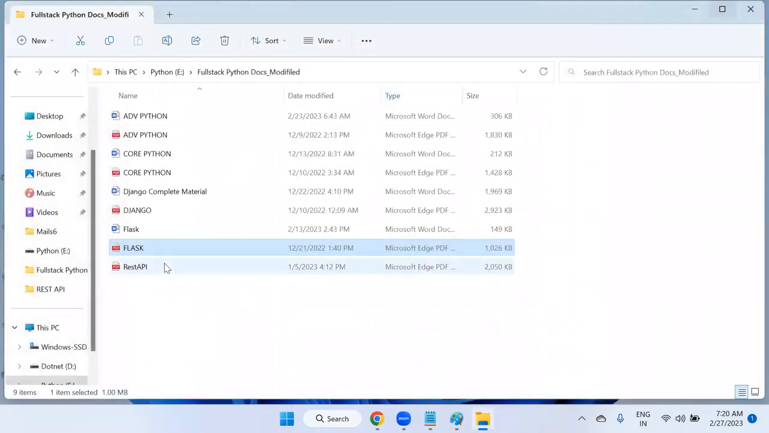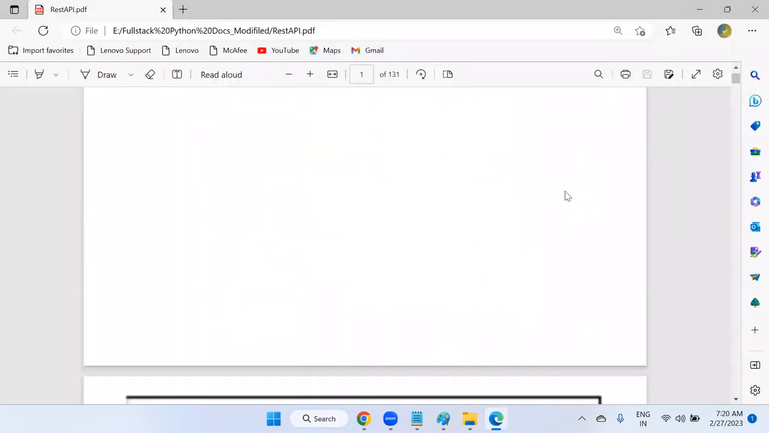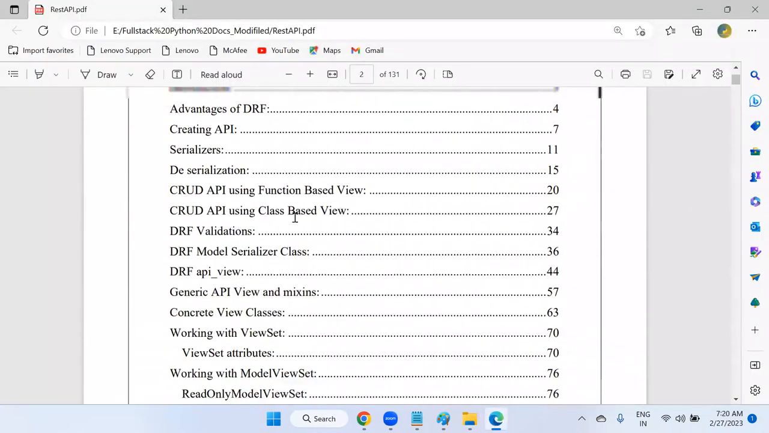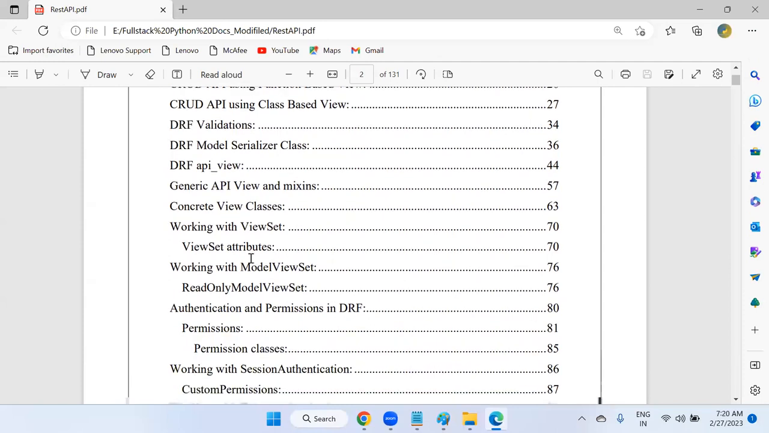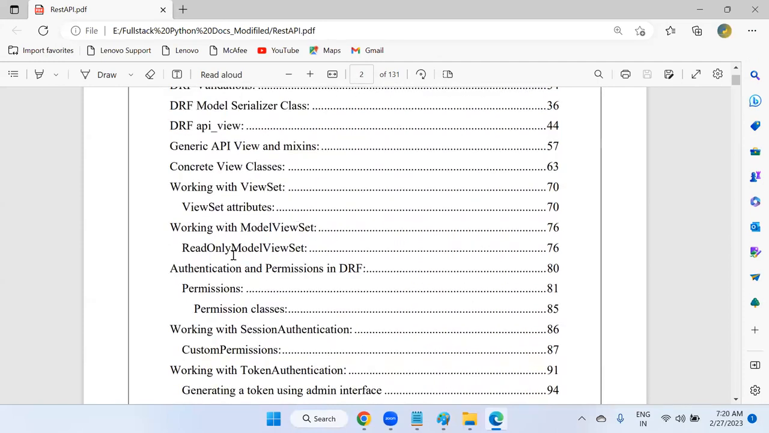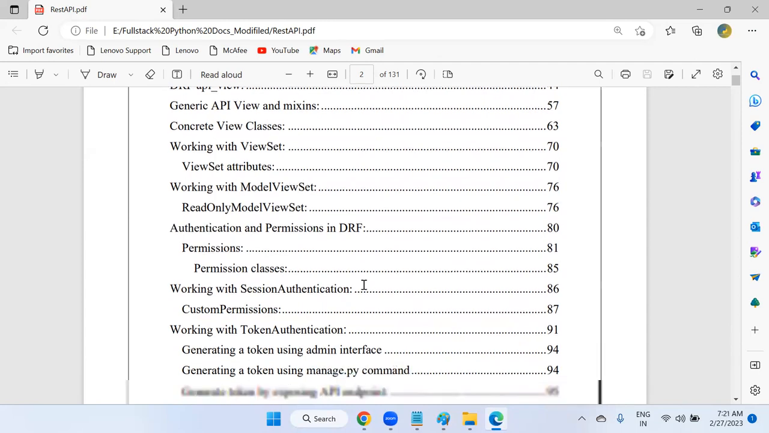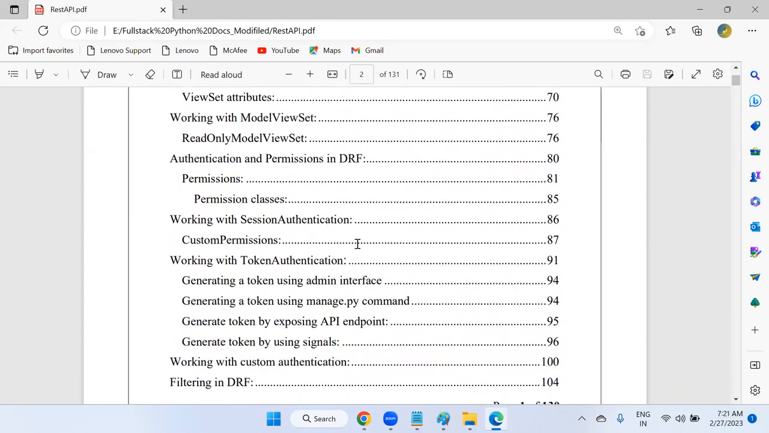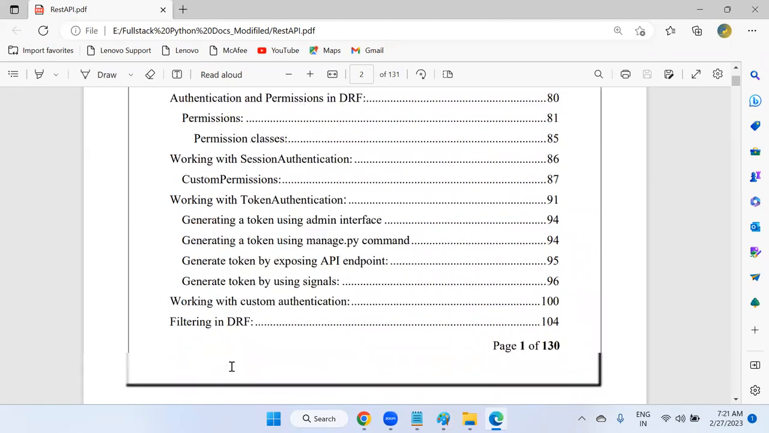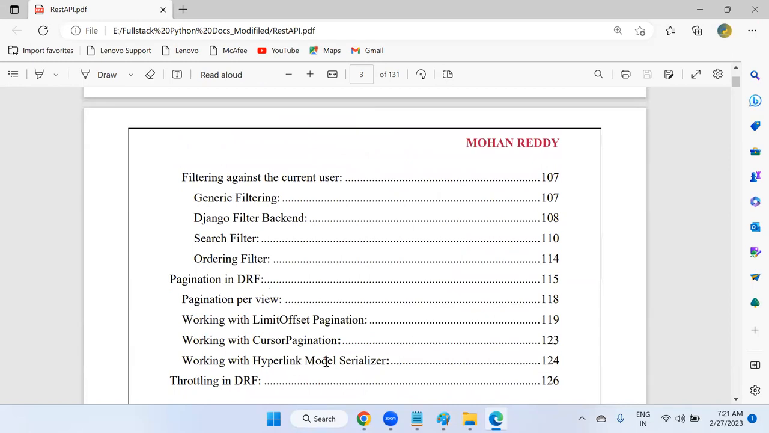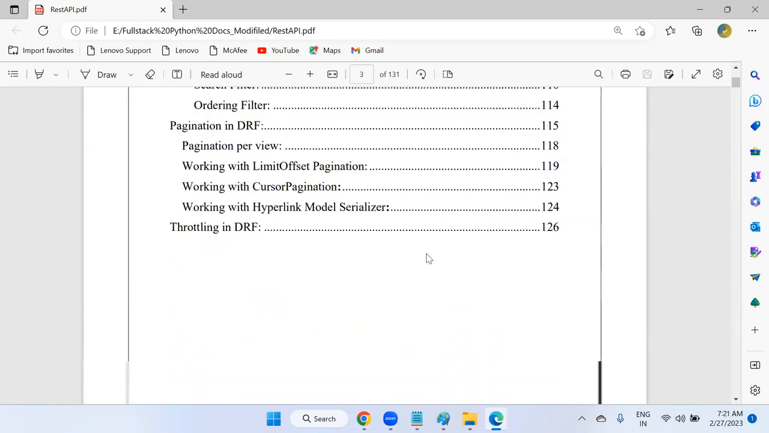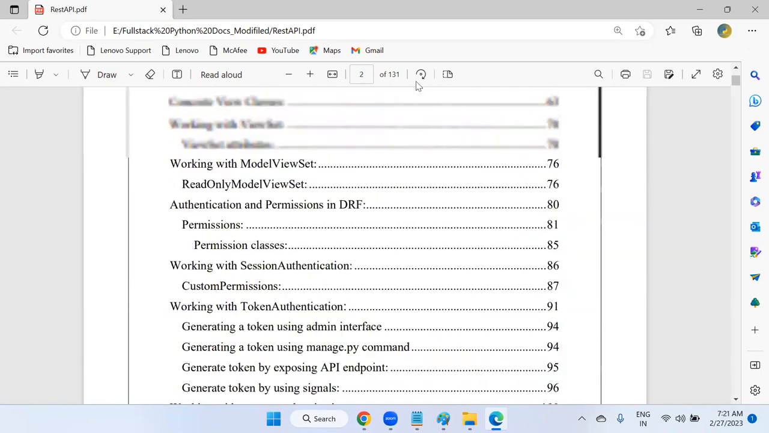And even in the REST API, you can see what I'm going to cover. This REST API is completely powerful. So in REST API: serialization, deserialization, function-based view, class-based view, DRF validation. DRF means Django REST framework or REST API. Generic API view and mixins, concrete view classes, view sets, attributes, model view sets, authentication and permission in DRF, working with session authentication, token authentication, custom authentication, filtering in DRF, pagination in DRF, throttling in DRF, model serializer, hyperlink model serialization, a lot of things. This is almost 131 pages of documentation.